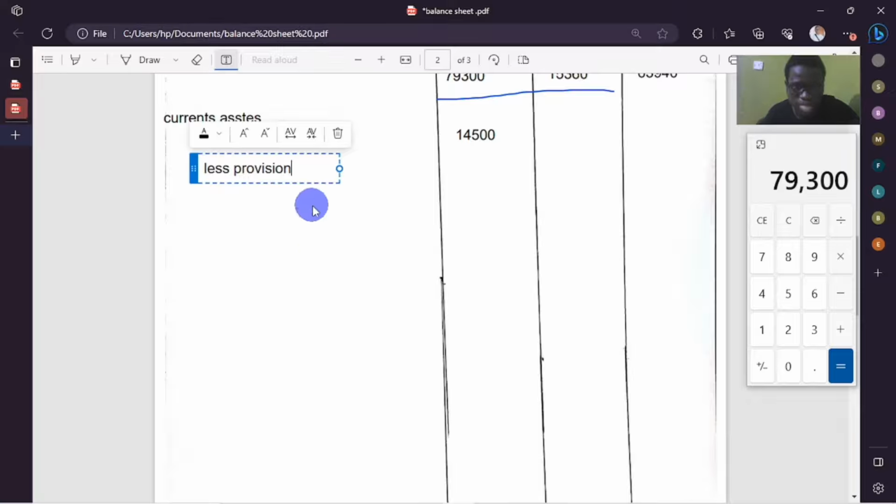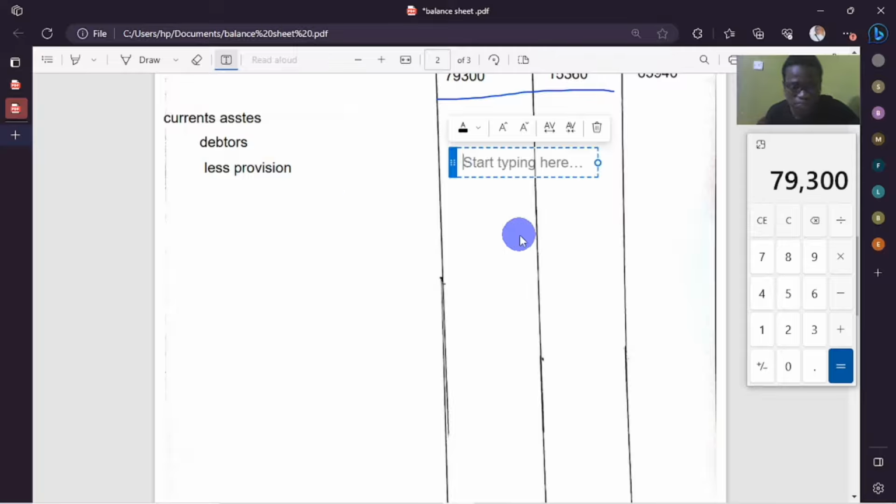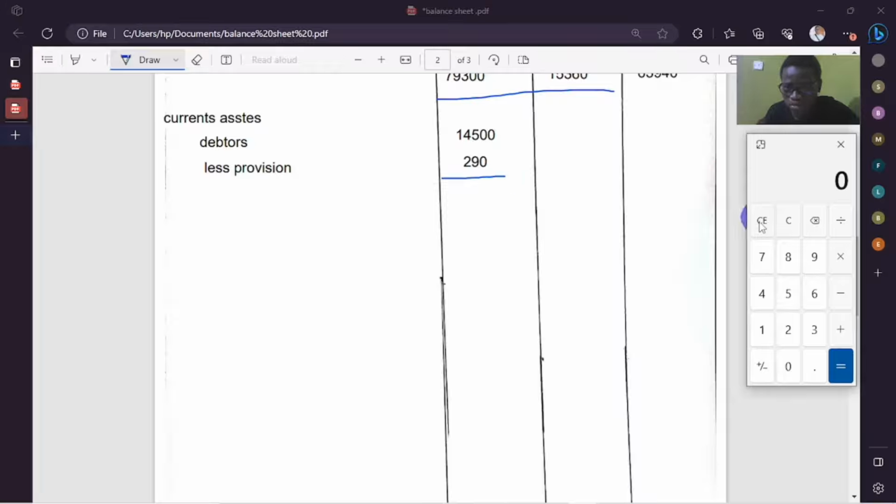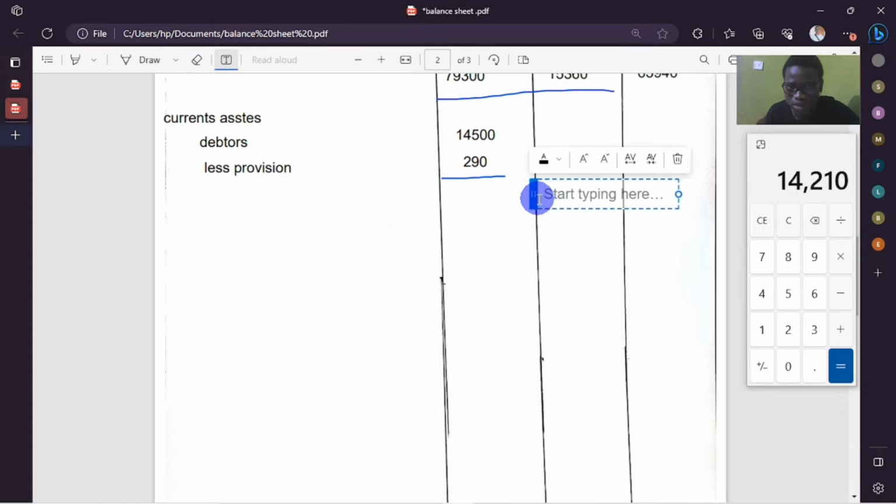You can even indicate 2%. Actually, you are supposed to indicate it so that it's clear. So here it was 290. So we're removing 290 from there. Then we subtract 14,500 minus 290. So this figure, I'm going to enter it here, 14,210, like so.